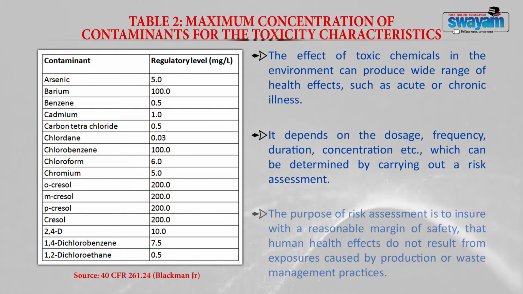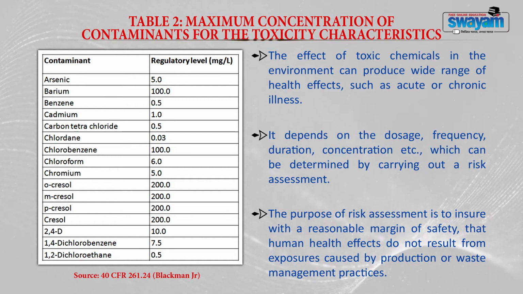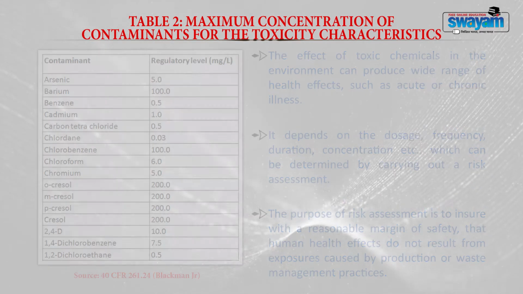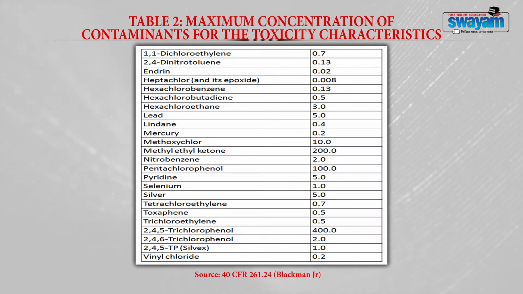based on this you can identify or propose the regulatory levels. The purpose of risk assessment is generally to ensure that a reasonable margin of safety is always maintained, especially for human health effects, and that they do not result from exposures caused by production or waste management practices. Now the table continues, and you can find again a lot of heavy metals and other organic solvents and organic pollutants, with the different toxicity levels given here. If you see mercury, again it is 0.2 milligram per liter. All these things are again listed in your hazardous waste management rules.